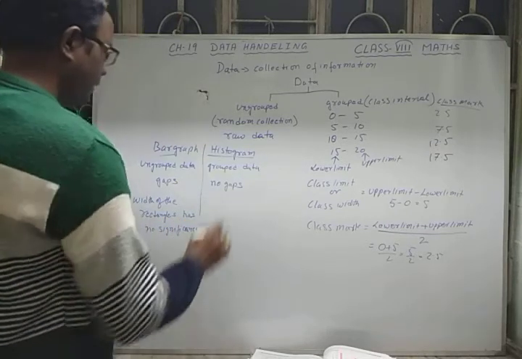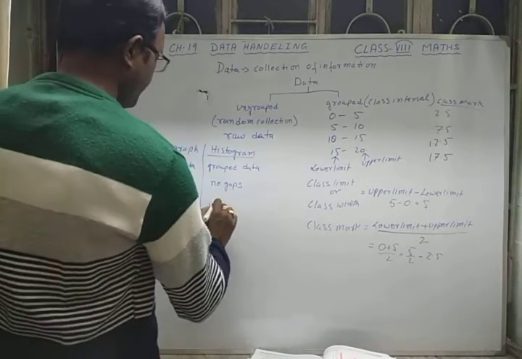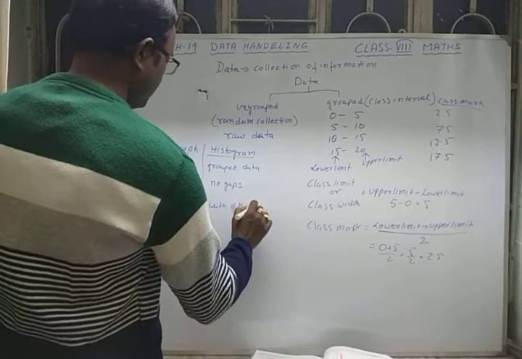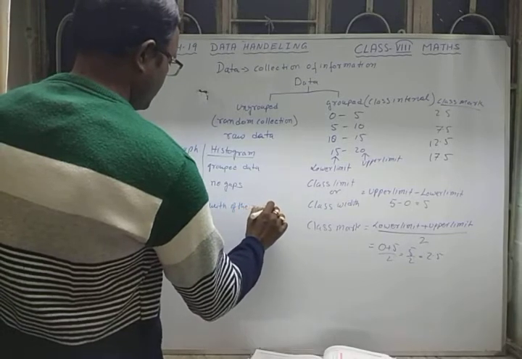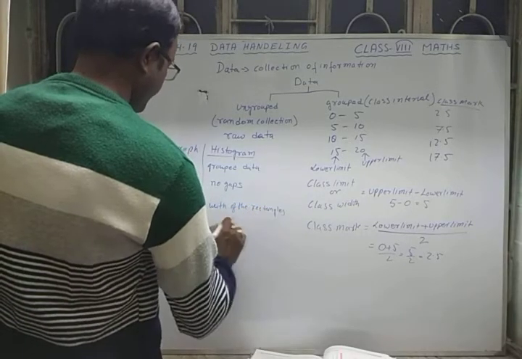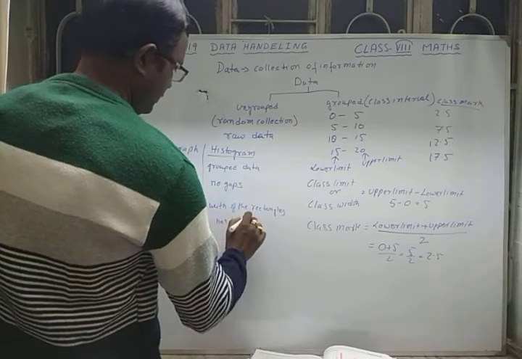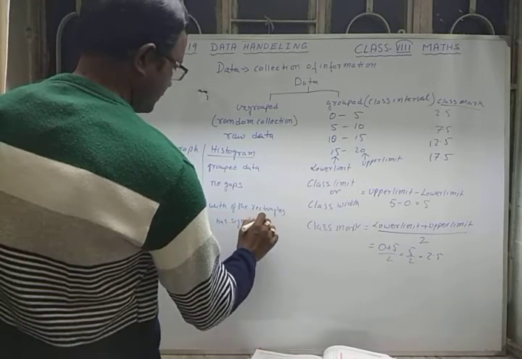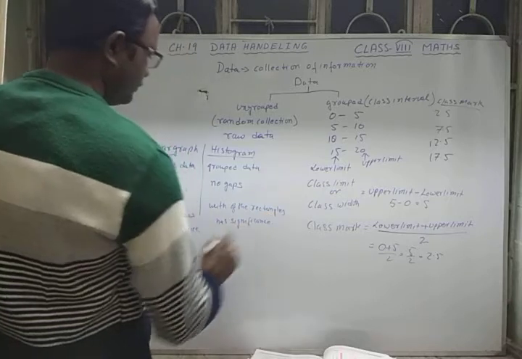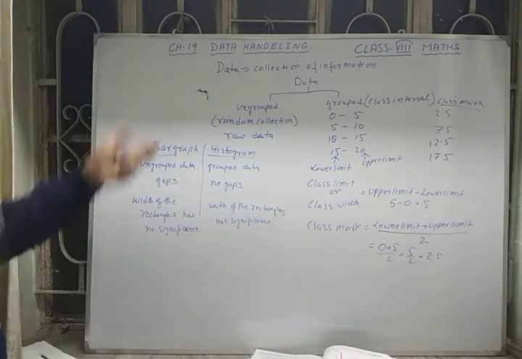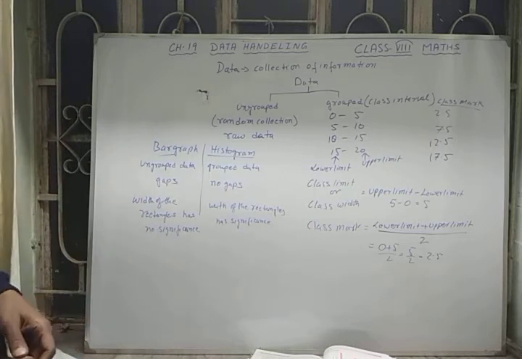But in a histogram, the width of the rectangles has significance. So these are the differences between bar graph and histogram. When we do the sums, it will be clearer to you.